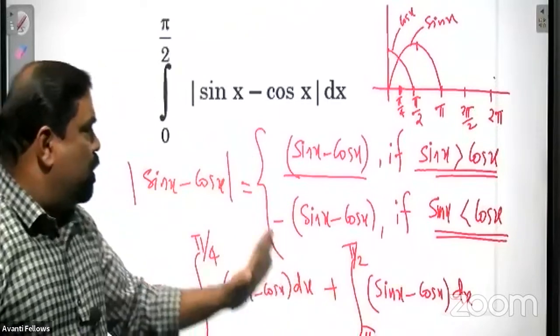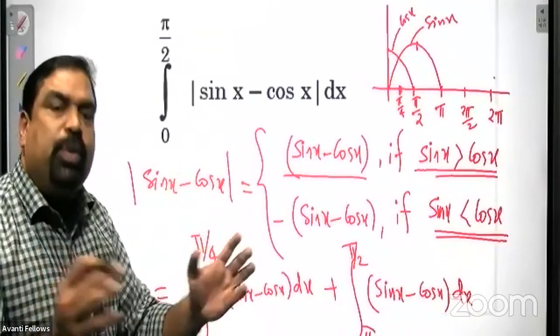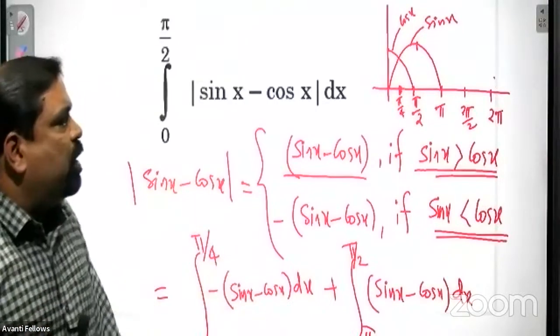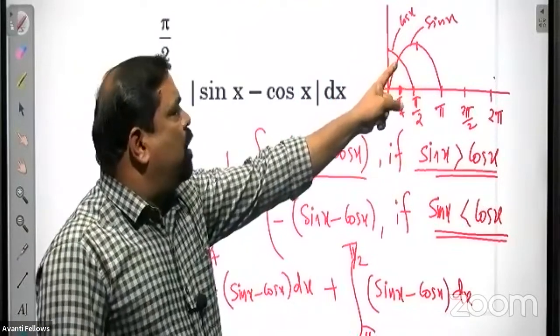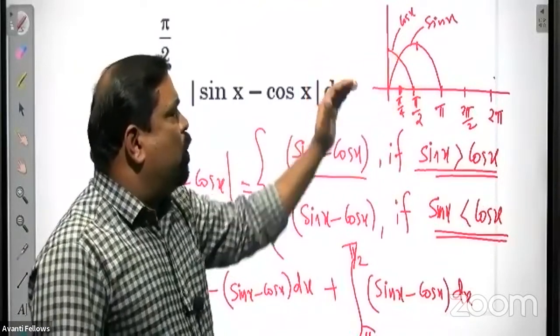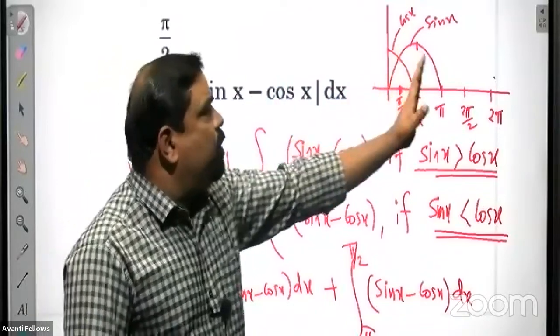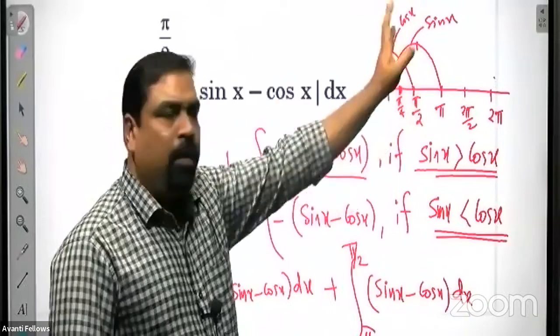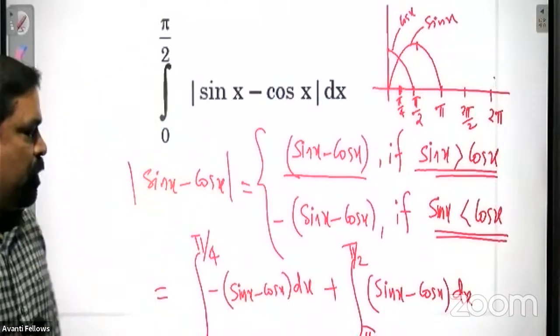The problem is, we should know how to break the integral into two parts. For that, this graph will help you. At pi by 4, both are equal. For less than pi by 4, cos x is more than sin x, and for greater than pi by 4, sin x is more than cos x. Is it okay?